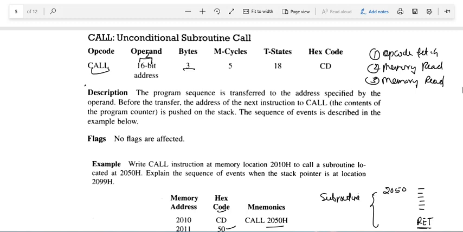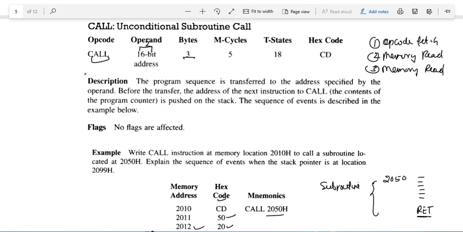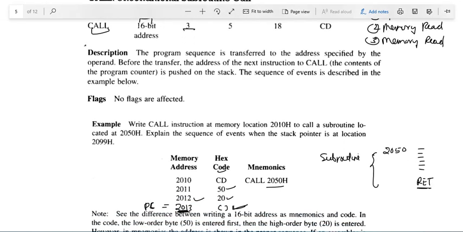It is moving the address of the next instruction to the stack, first the higher byte and then the lower byte, which means it is writing to memory. So the fourth machine cycle will be memory write, and the fifth one is again writing the lower byte, that is memory write.